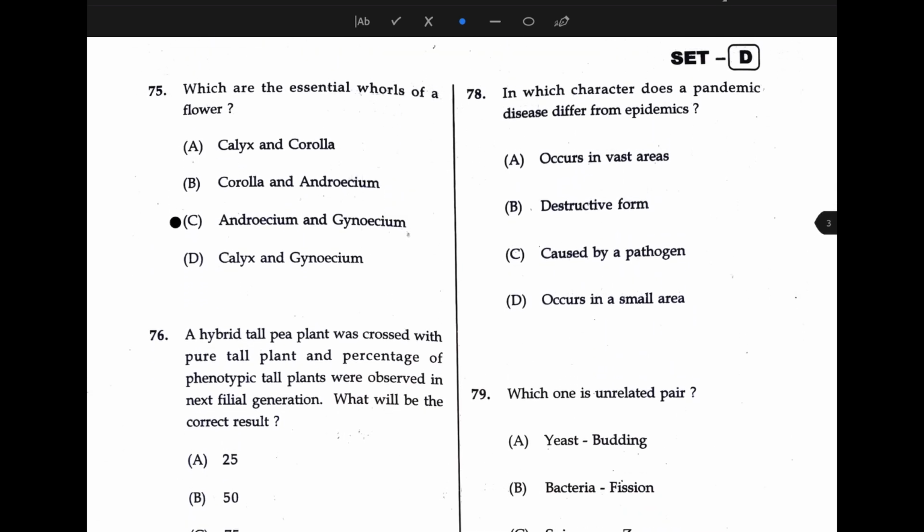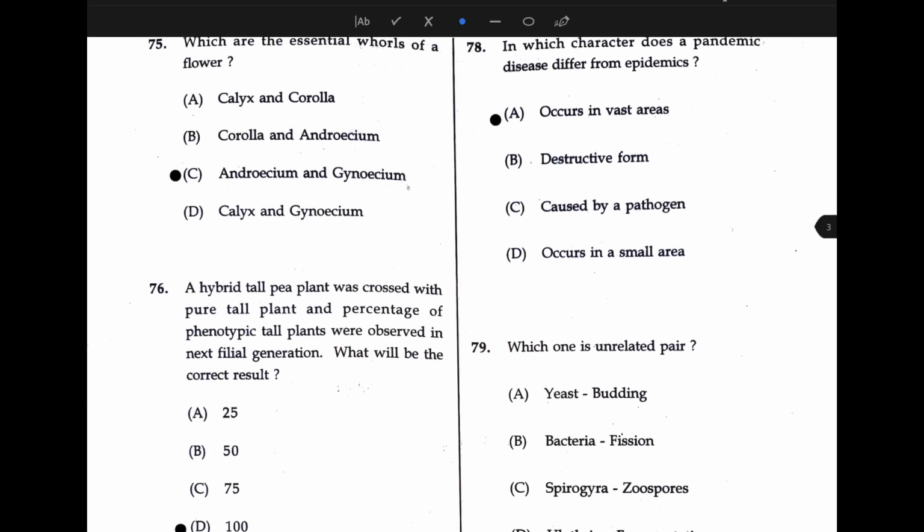In which character does a pandemic disease differ from an epidemic? Look, an epidemic is a sudden outbreak in a particular area, but a pandemic is a vast epidemic, a vast outbreak of a disease like coronavirus, COVID-19. It is worldwide, so that's called a pandemic, and it occurs over a vast area. So option A is the right answer.